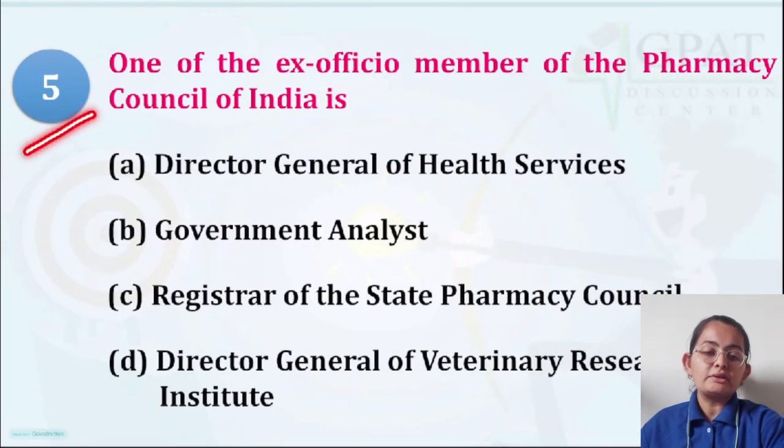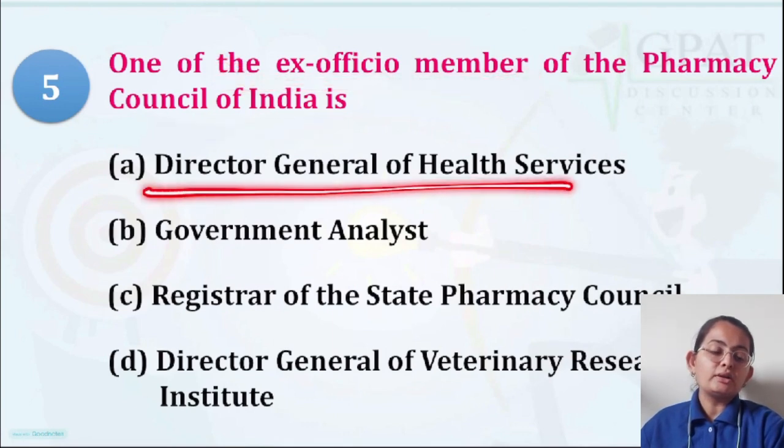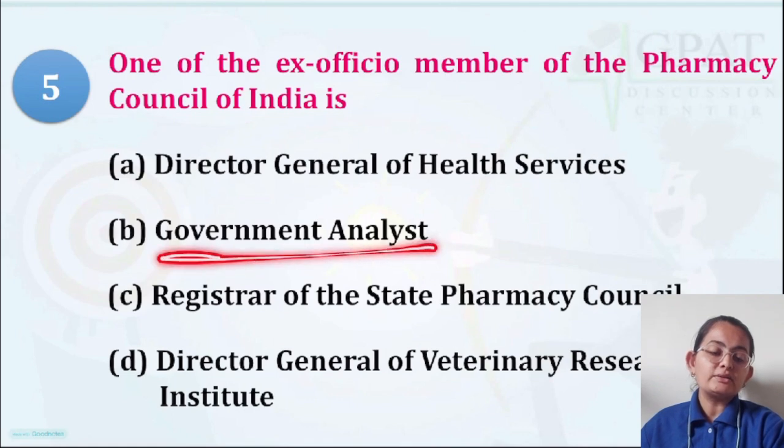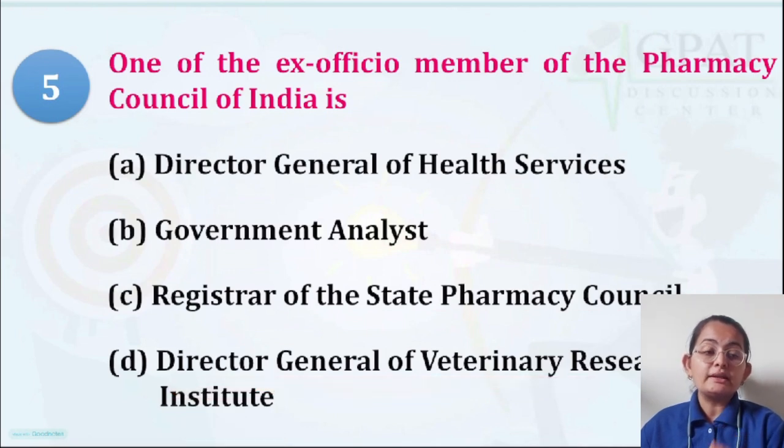Next is question number 5. It is talking about one of the ex officio members of the Pharmacy Council of India: Director General of Health Services, Government Analyst, Registrar of State Pharmacy Council, or Director General of Veterinary Research Institute. You must be knowing it.